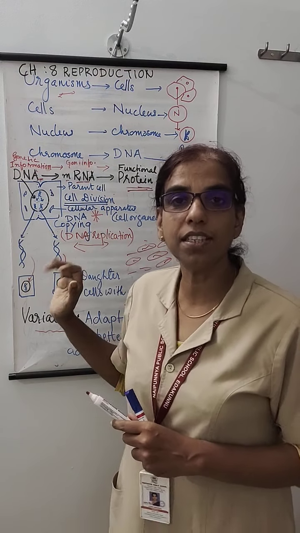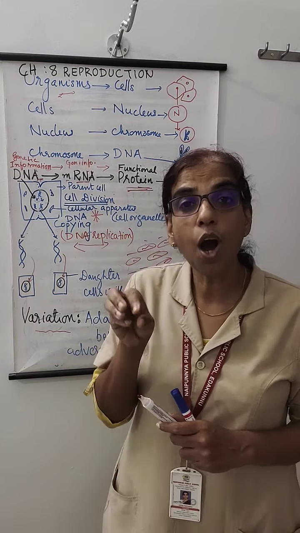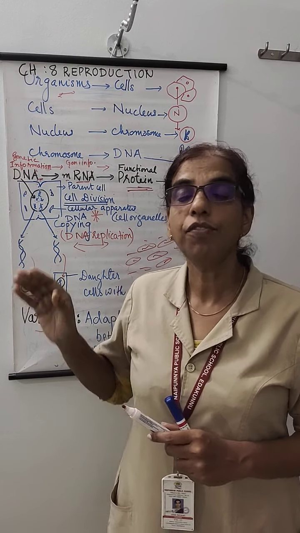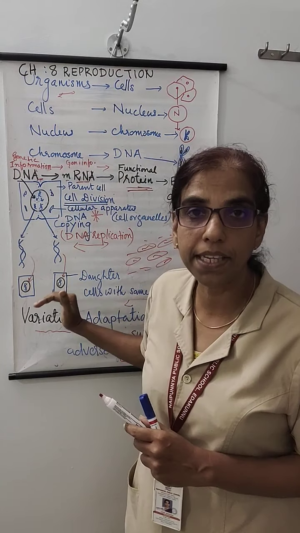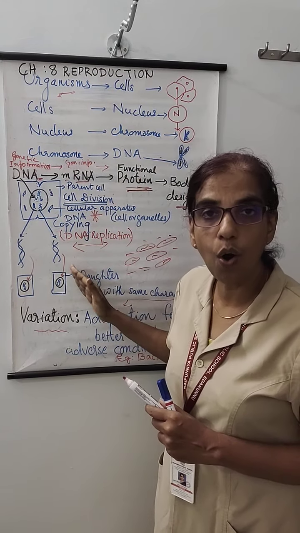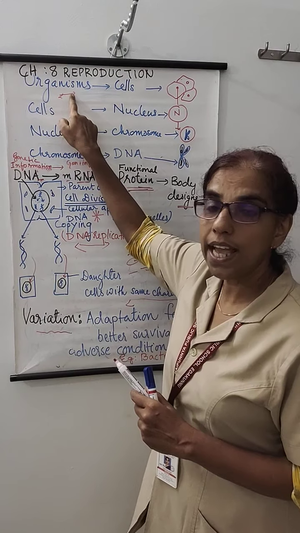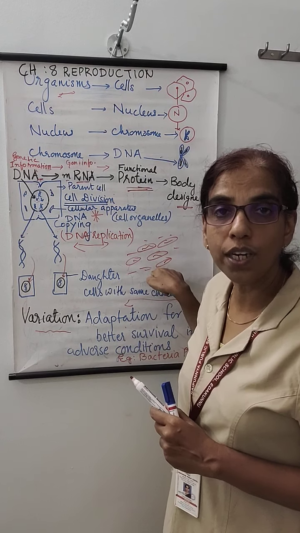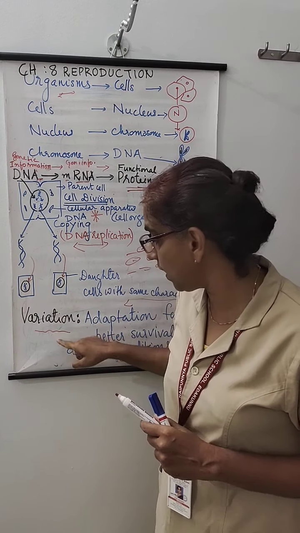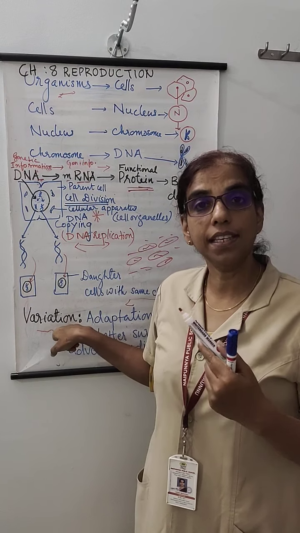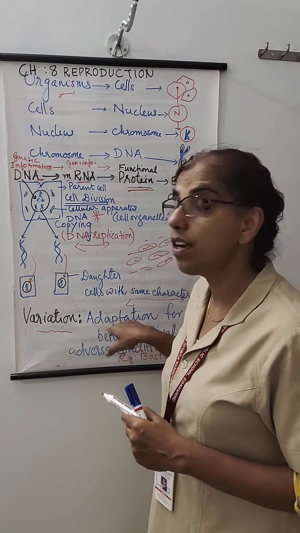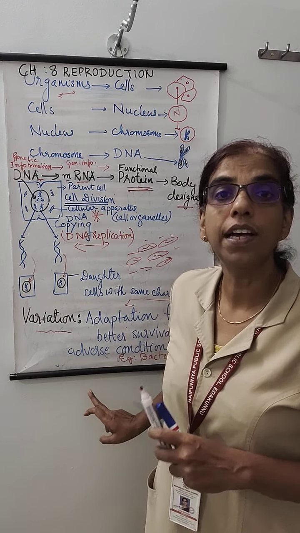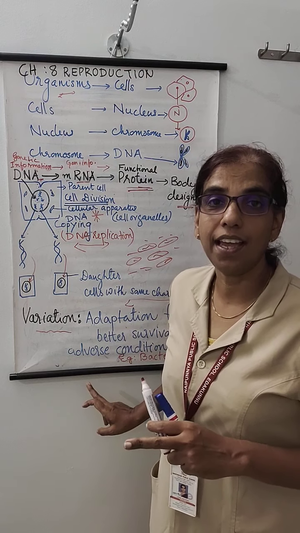So from this introductory part, you could see how DNA is helping in the reproductive purpose. We have seen all the points step by step. You can all see over here how that organism is made up of the DNA, how DNA is helping for the characters, and how DNA copying is resulting in variation, and how variation is an advantage for survival of the fittest in the environment.